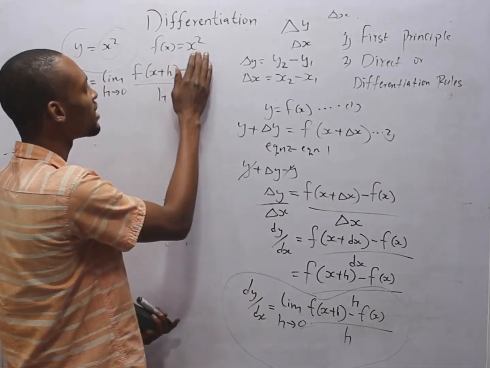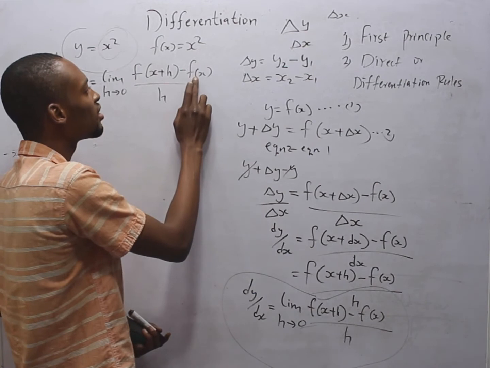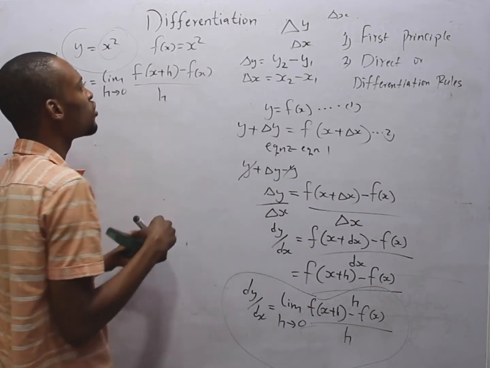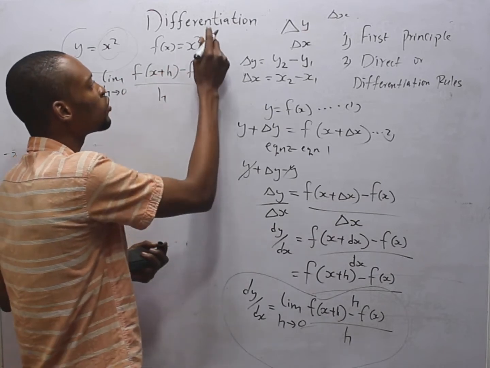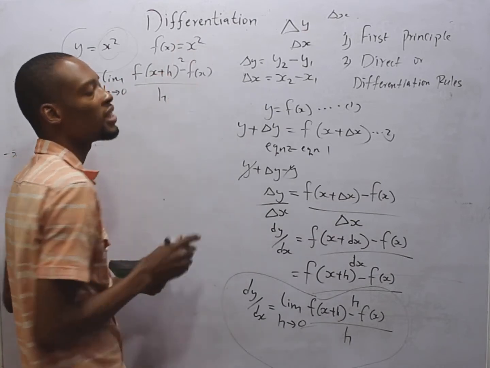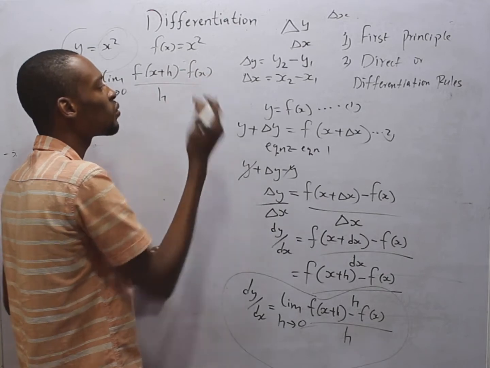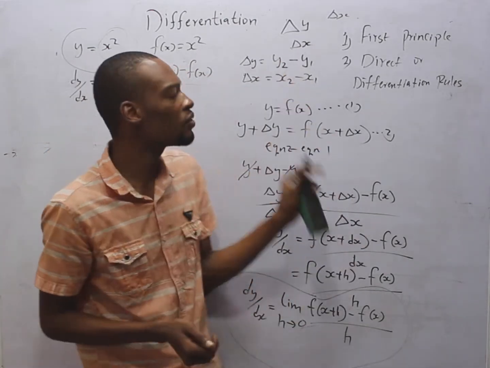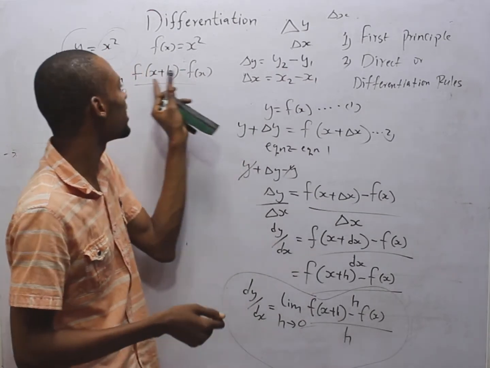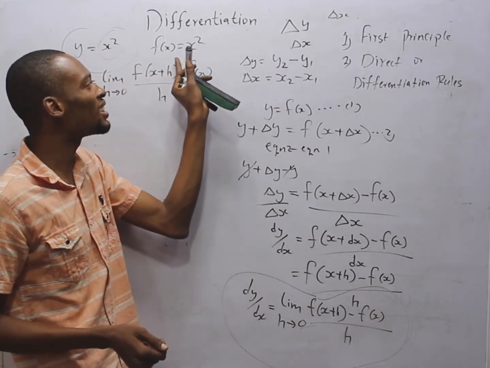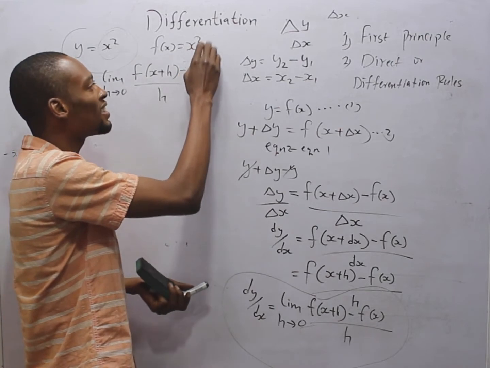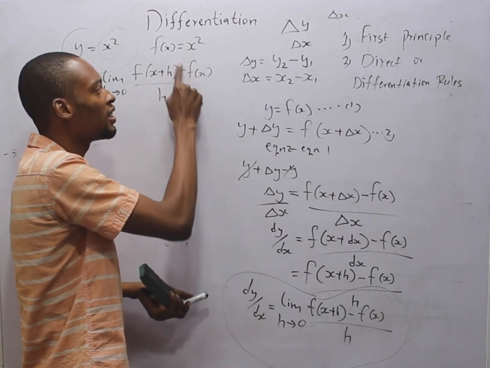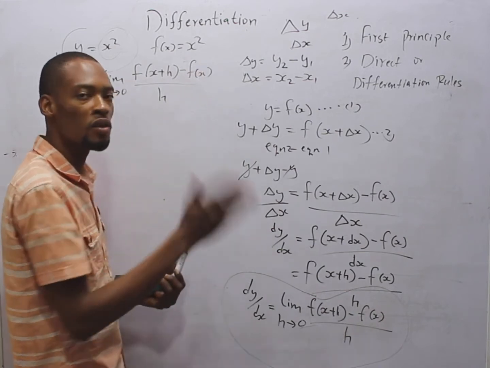And given that function of s is equals s squared, you replace this with s squared. And here, this is function of s plus h, you also square it as well. So you add 2 here. Then here becomes s squared. That is the whole idea. So any function of s you are given, you put it here, then here you add h. If it were s raised to the power of 3, here will be s plus h raised to the power of 3, here will be s raised to the power of 3.